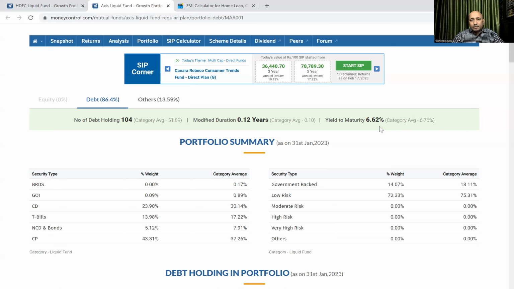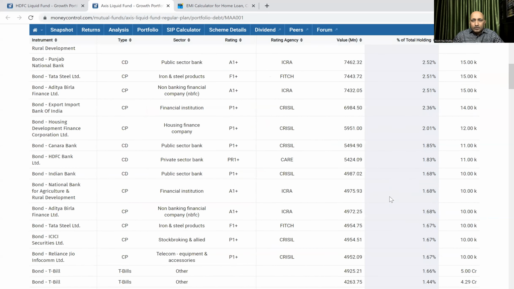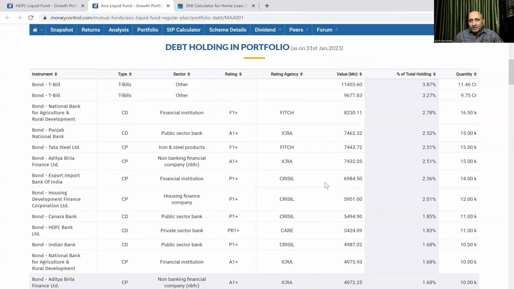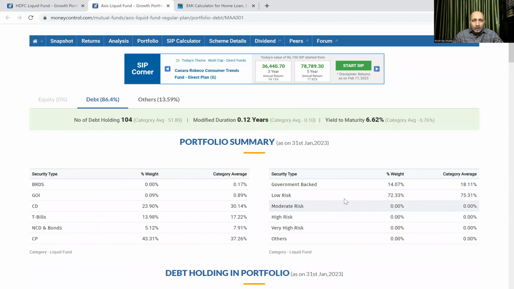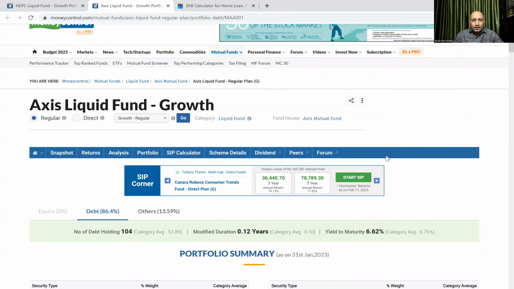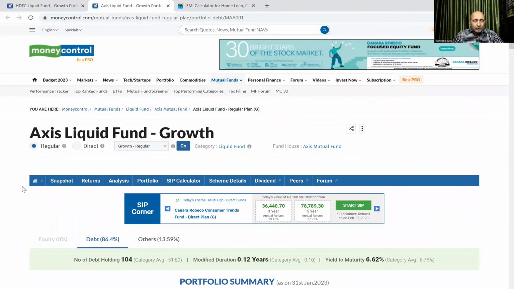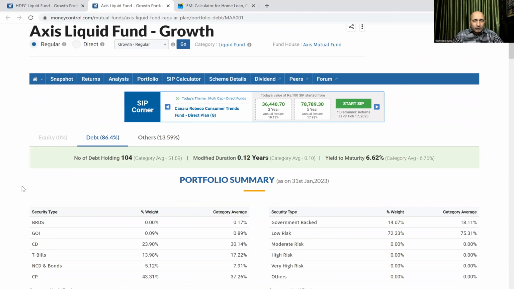And as an AMC is involved, and we have seen they have hundreds of investments, there are very few chances of default. If any one company is defaulting, it will not impact much. Here we can see they have invested only a small amount in each, so it will not affect that much.